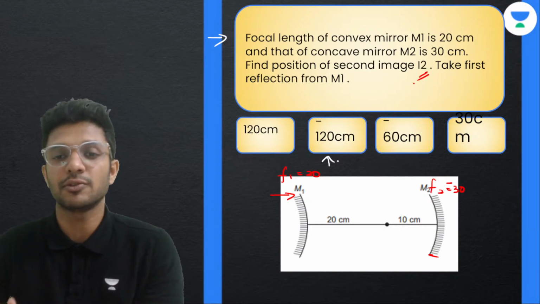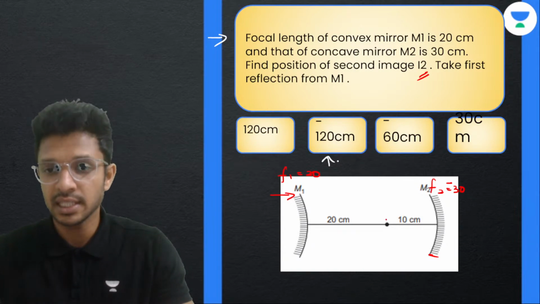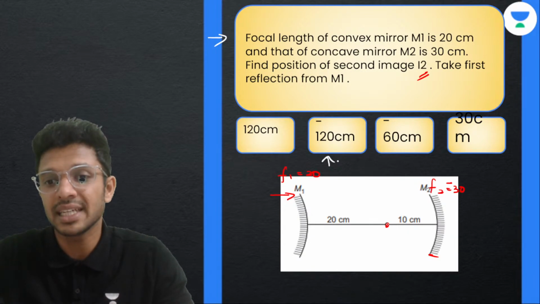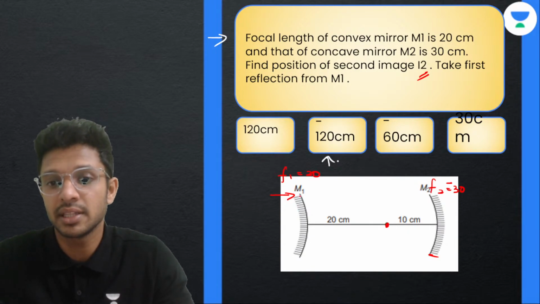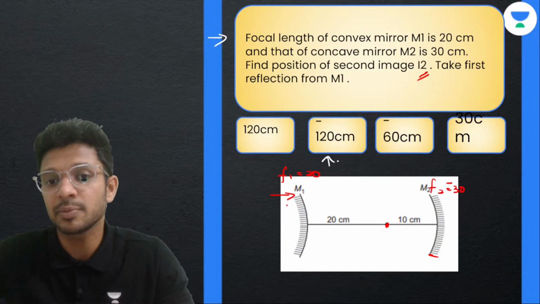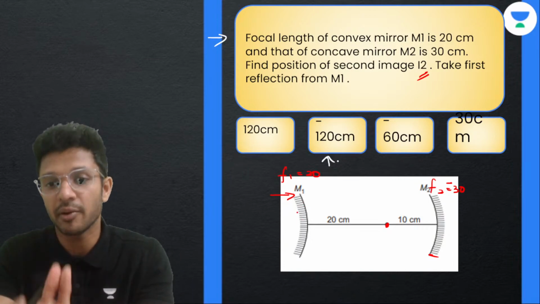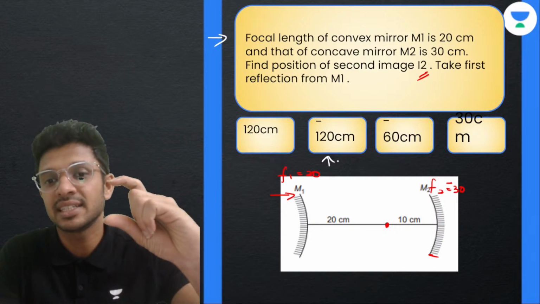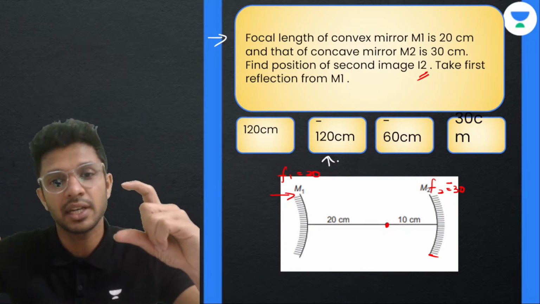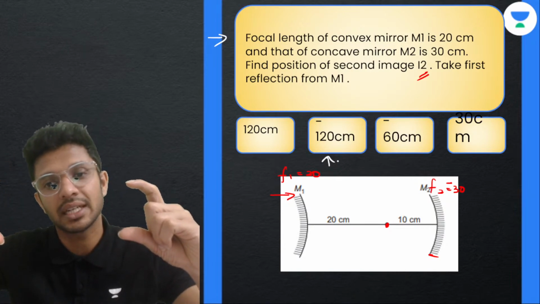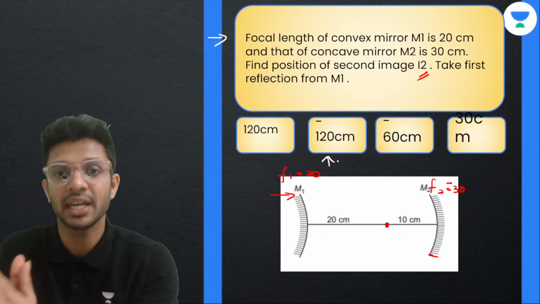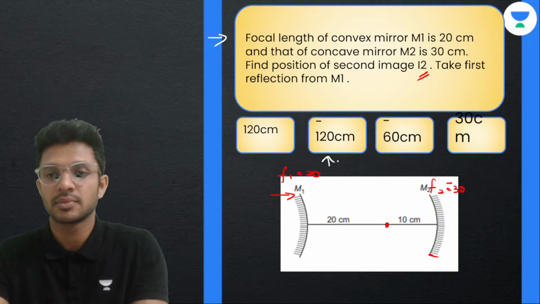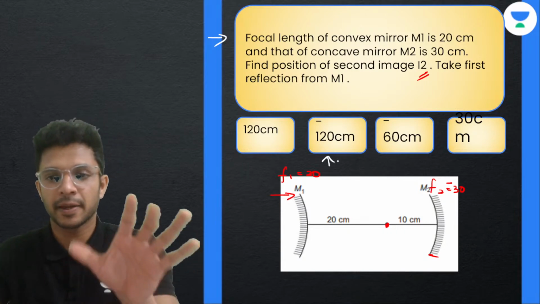Okay, take first reflection from M1. I'll explain you this. So here we have the object. It says the light rays from the object is first getting reflected from this mirror M1. The image is being formed by that first mirror M1. Whatever image is formed by the first mirror M1 is considered as the object for the second mirror M2. And to that particular object, the mirror M2 will be forming an image, and we are asked to find out that second image I2. Is it clear? समझ में आ गया?